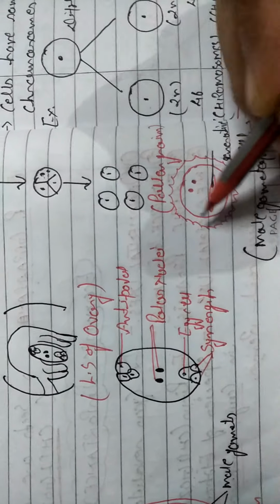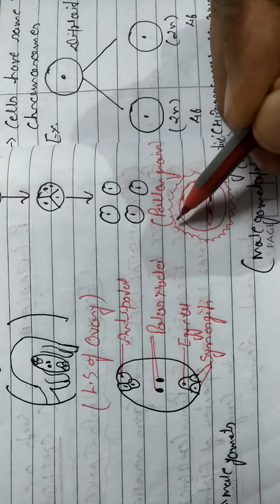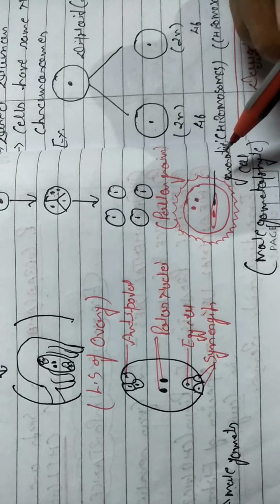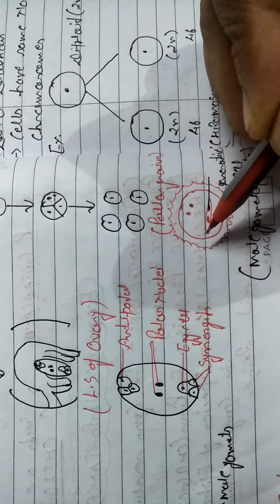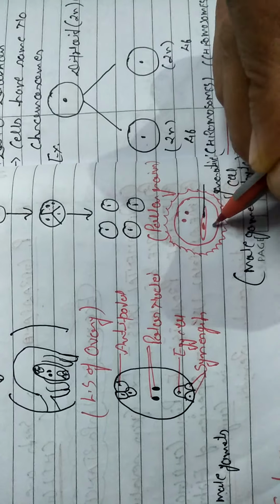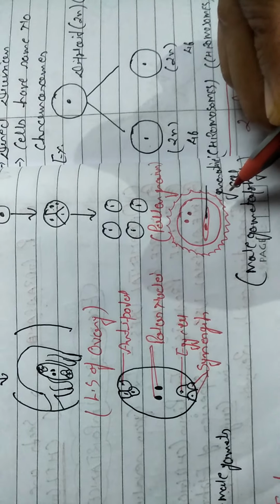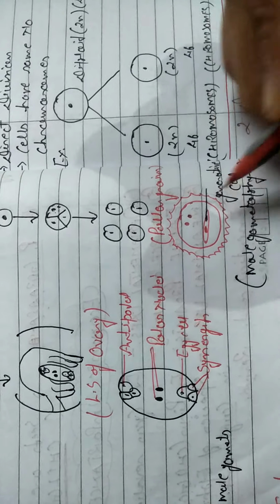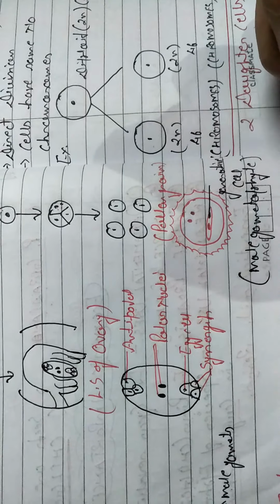This is the mature structure of the pollen grain. The outer cover of the pollen grain is very hard. It is made up of sporopollenin or pectin, and each pollen grain has a germinative cell, and two male gametes are also found in it. Pollen grain is also known as the male gametophyte.